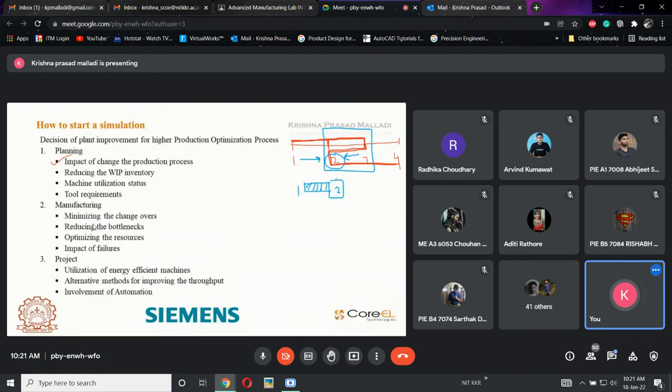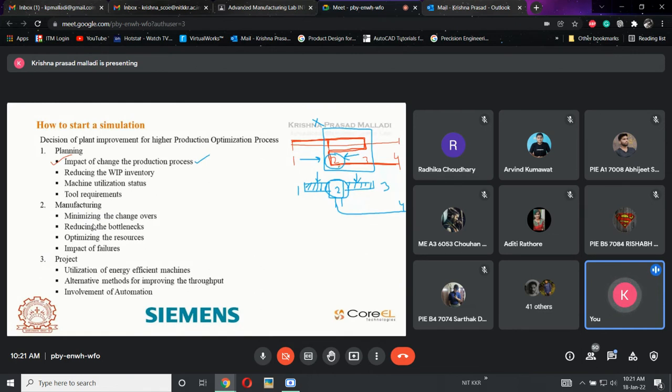Parts from the first station and parts from the third station will have to wait here. Once that is done, the part enters the fourth machine. In this condition the machine has a huge load, and at the same time a lot of material is in the waiting phase, which is a loss for an industry. If these types of processes exist and I want to improve them, how exactly do I do it? That is called the impact of change in production process.